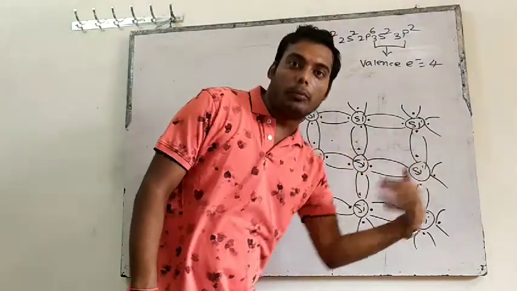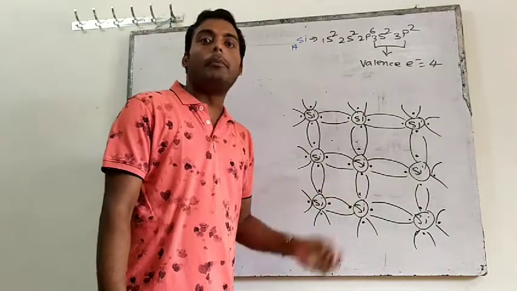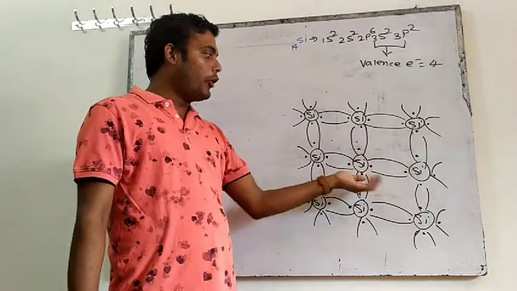मतलब मैं भी दूंगा और तुम भी दो और हम दोनों मिलके क्या बना लेंगे? We both together will form a covalent bond. One I will give, one you will give. So give and take policy.